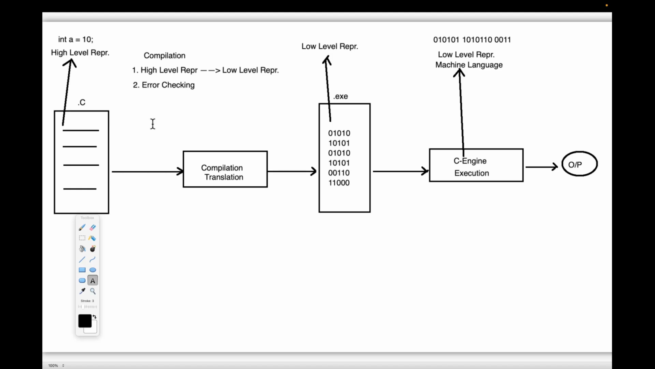So compilation is responsible for two things. One is converting the program from high level representation to low level representation, and the second one is error checking. Error checking is the second responsibility, and the translation process is the first responsibility of compilation.